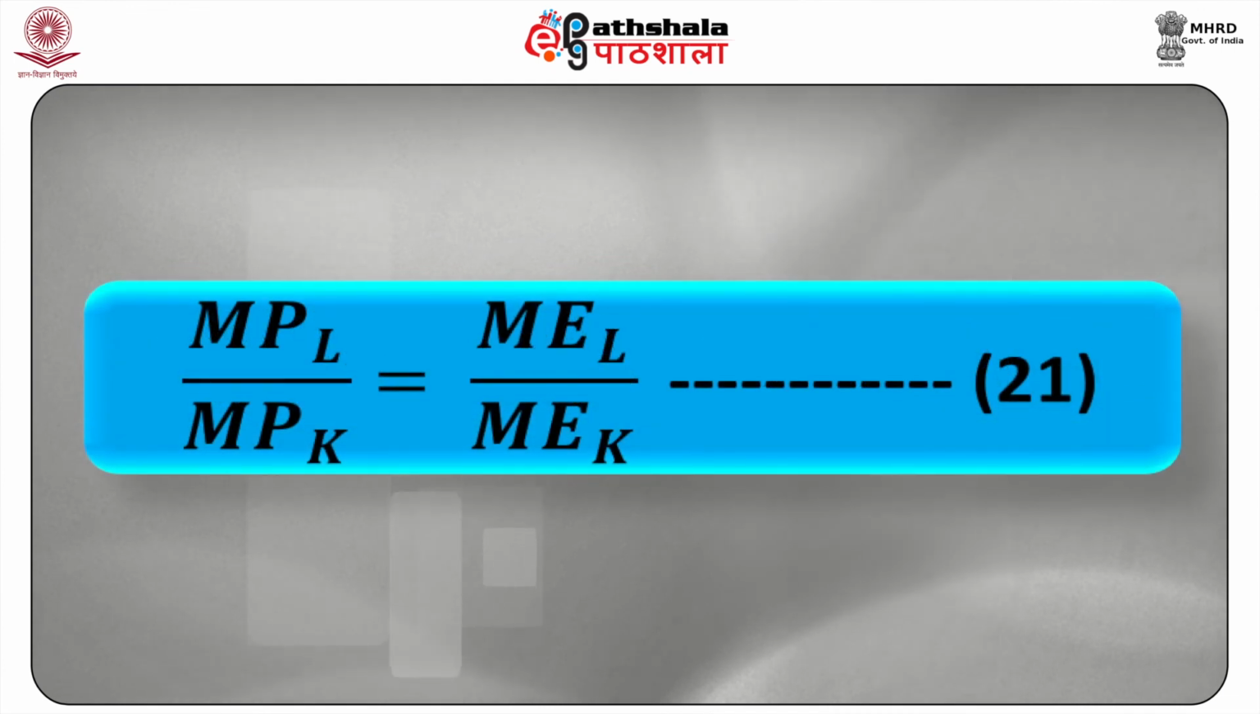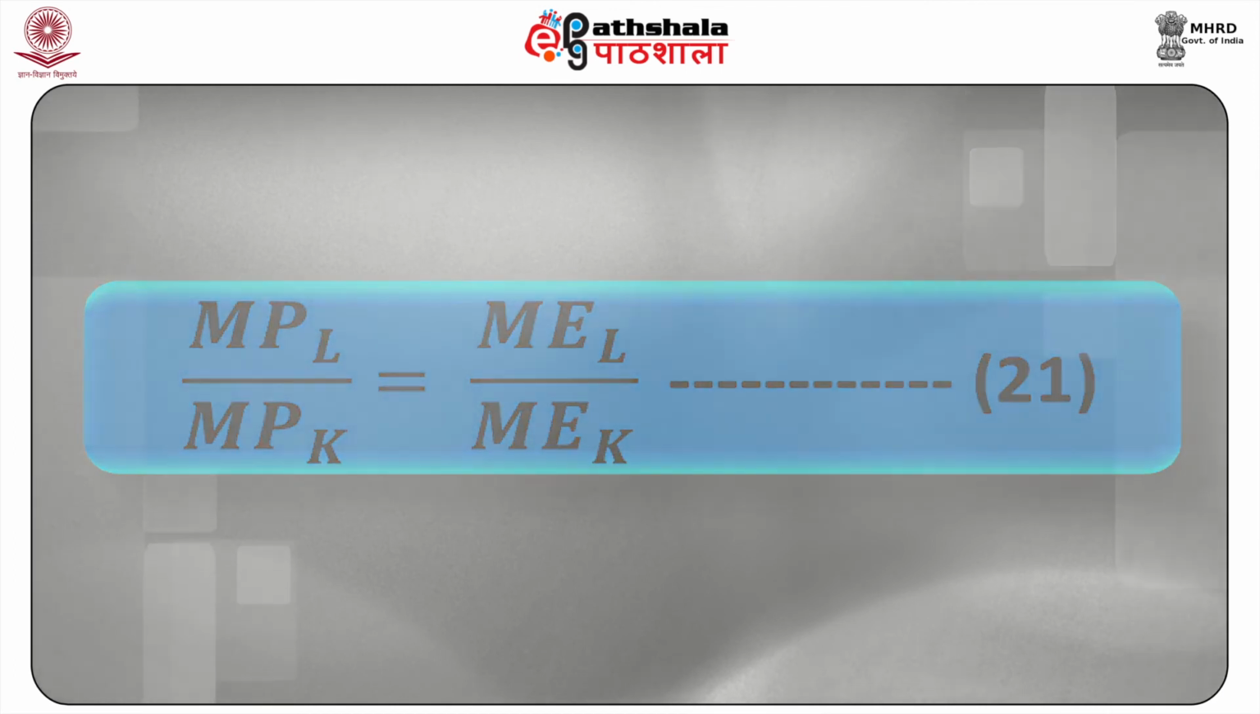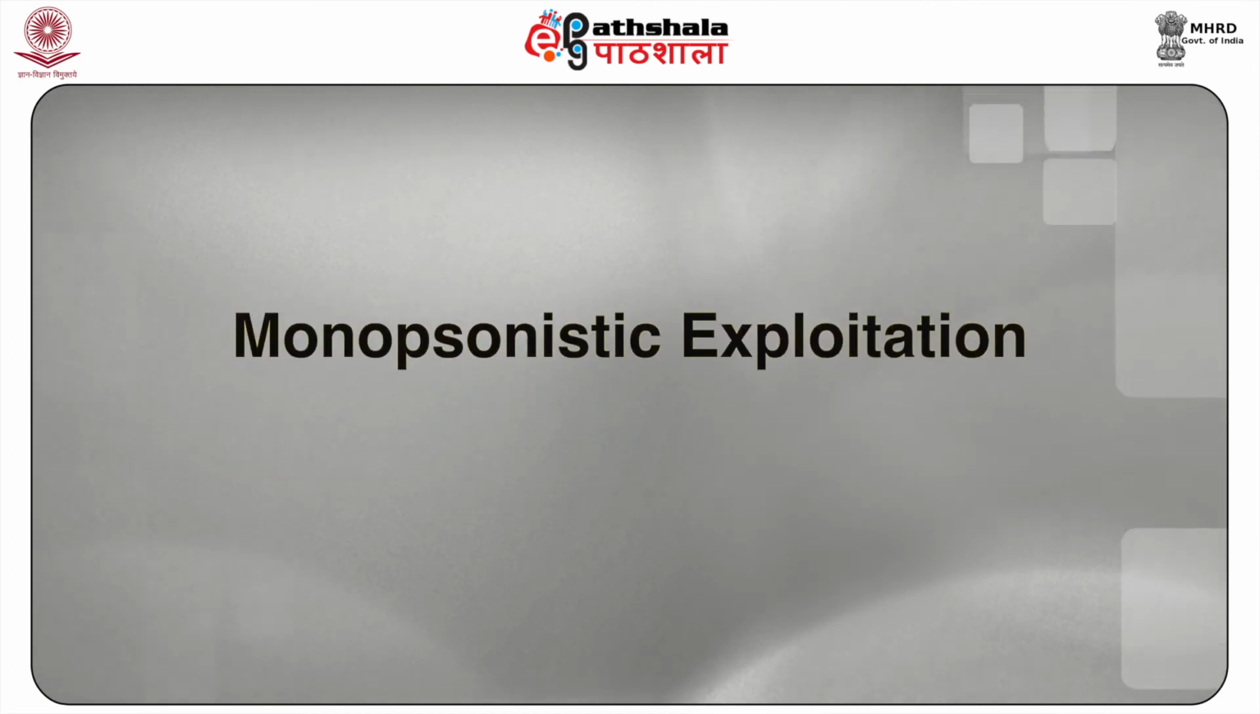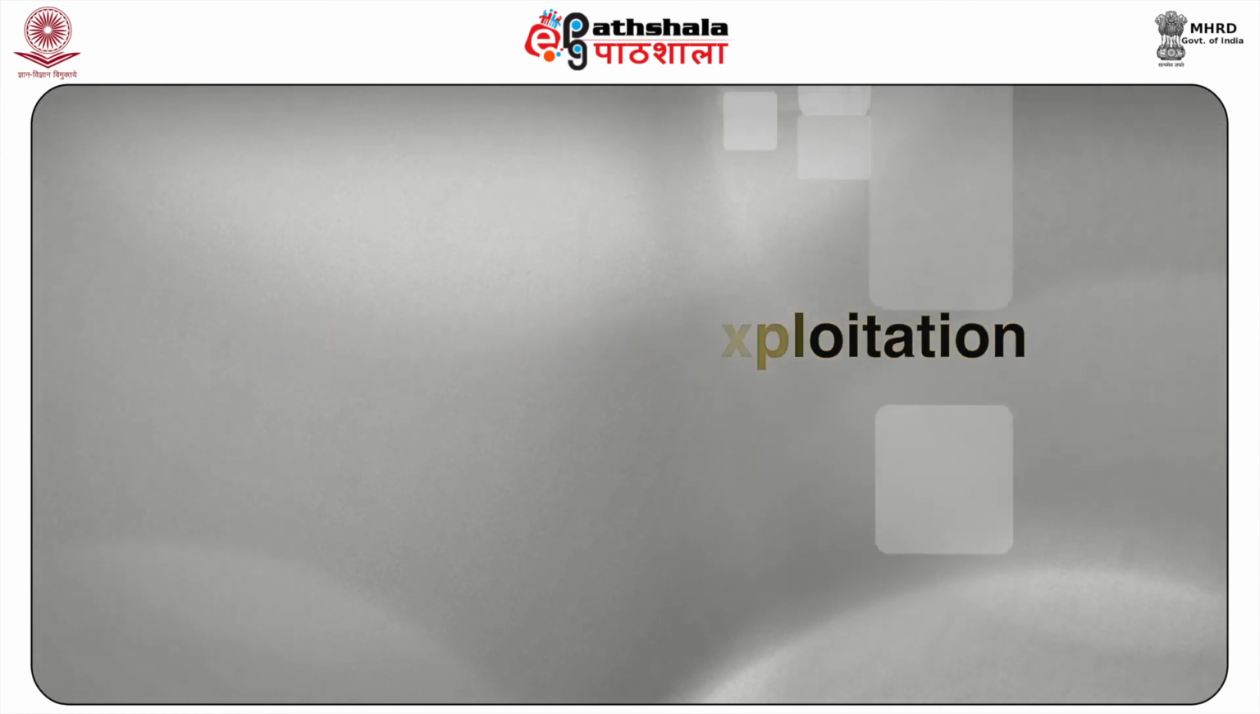Thus, our equilibrium condition for the monopsonist hiring several variable factor inputs becomes MPL upon MPK is equal to MEL upon MEK. This is our 21st equation. Monopsonistic exploitation is discussed now, or in this particular section.